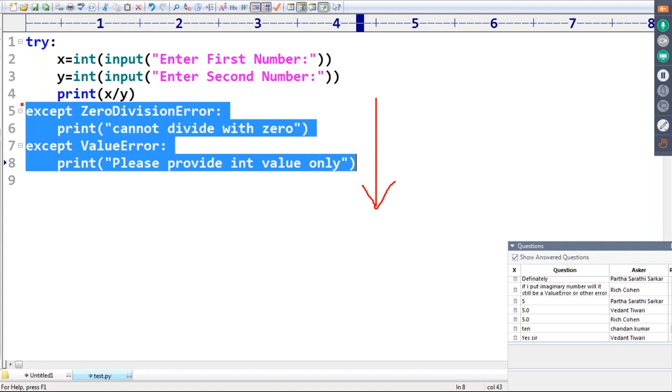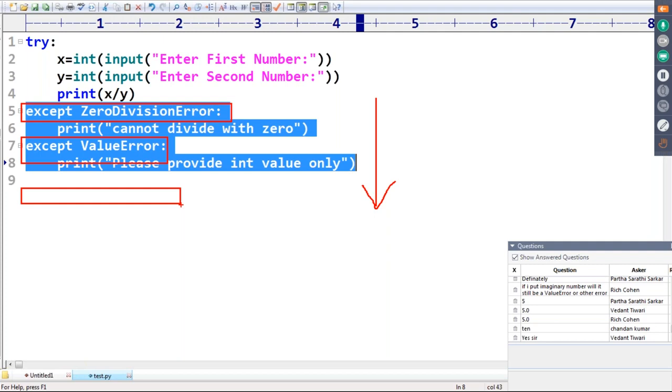If the first except block is not matched, then it considers the second except block. If the second also is not matched, then only the third. The Python interpreter goes from top to bottom until a matching except block is identified. Remember that.